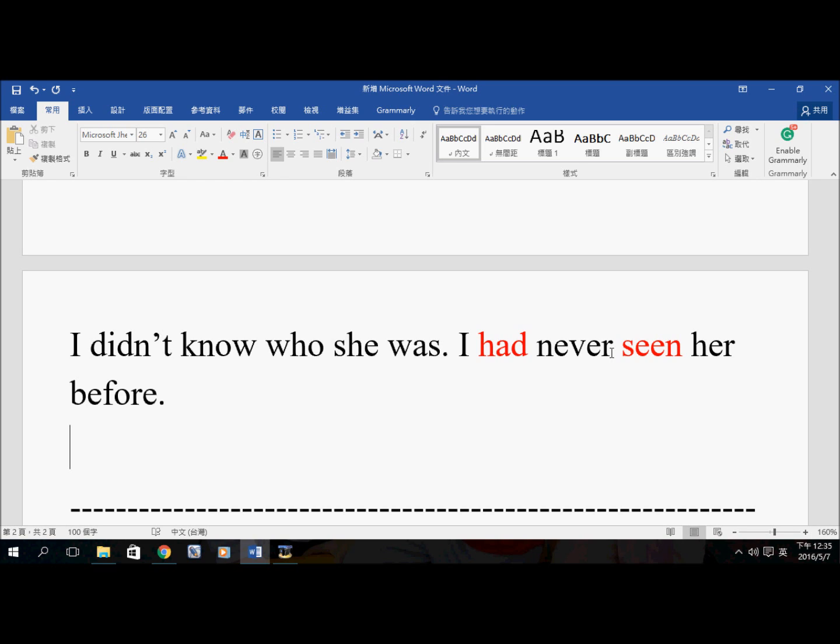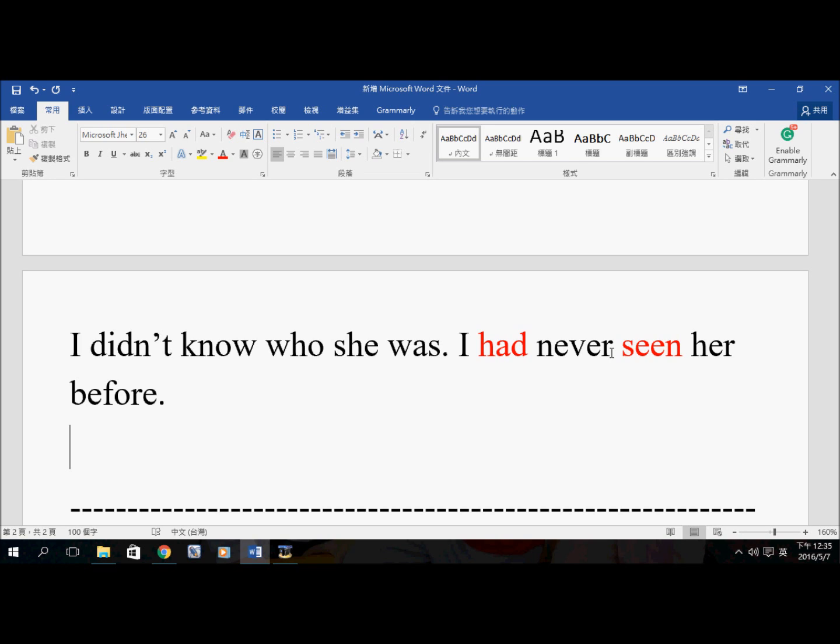So you know that we can use both past perfect and the past perfect continuous to talk about an event that had taken place before the past event. But when we use the past perfect continuous, we want to talk about the action itself. It's a long action, and it had been going on for quite some time.